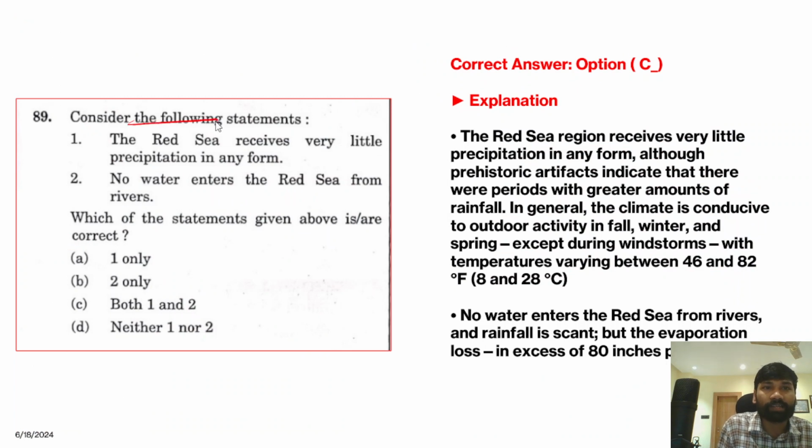Next question, consider the following statements. The Red Sea receives very little precipitation in any form. The next statement: no water enters the Red Sea from rivers.